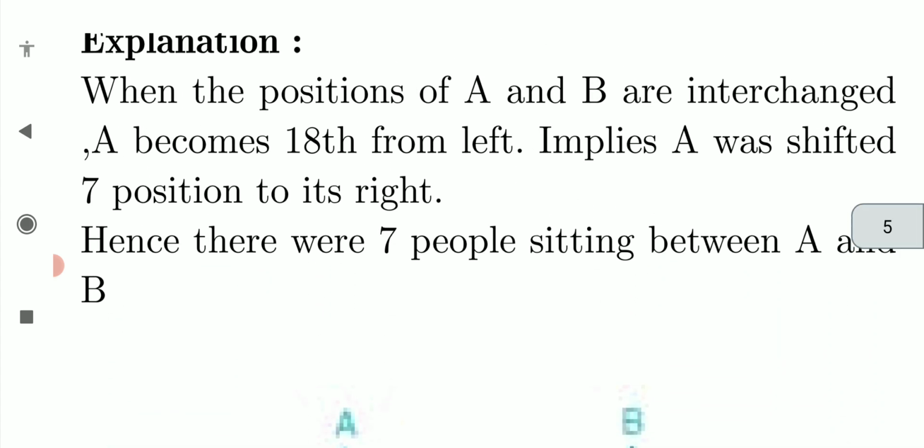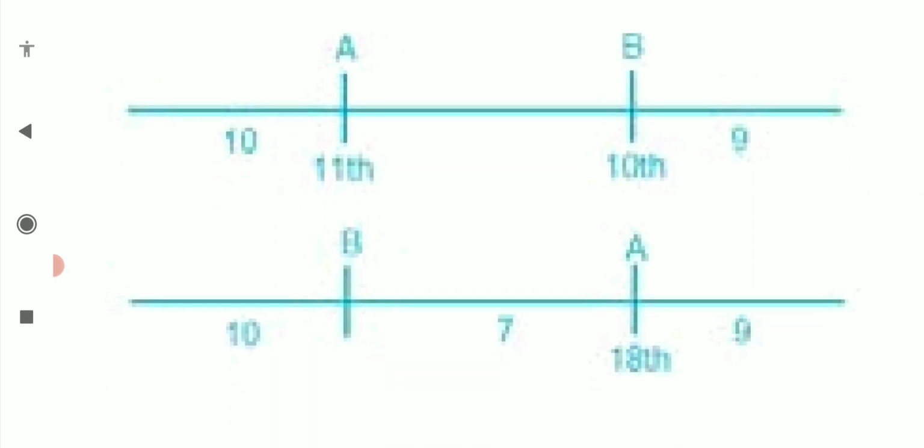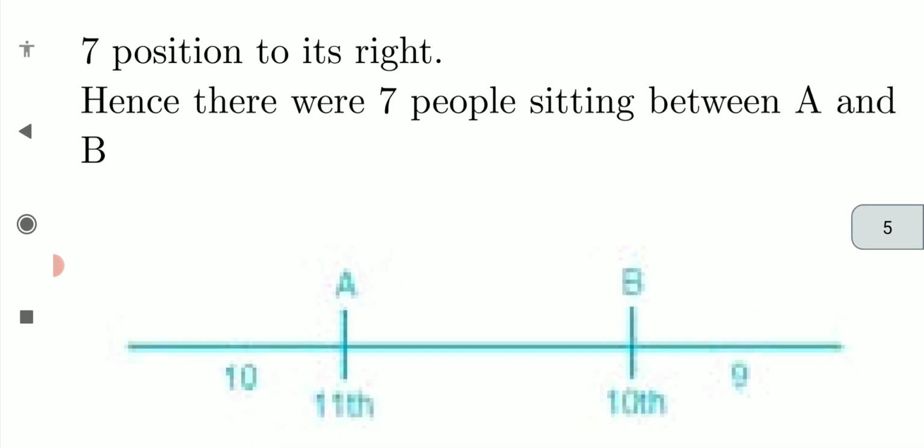That's what they are asking. So, by this diagram we can say 10 plus 7 plus 9 will give you what? 27.